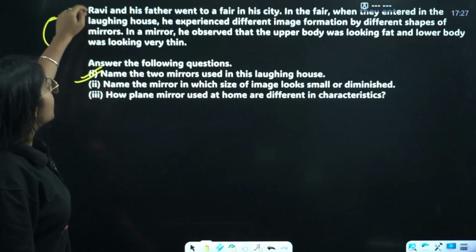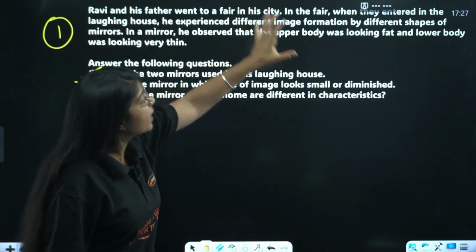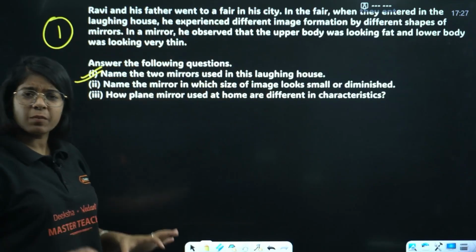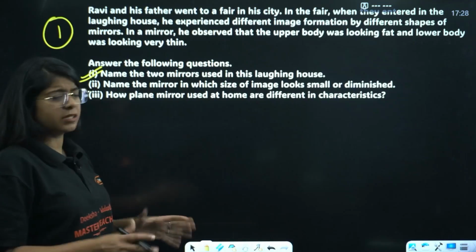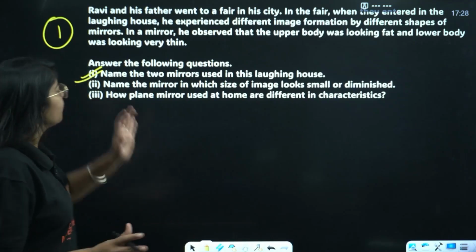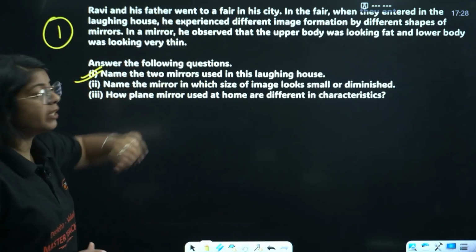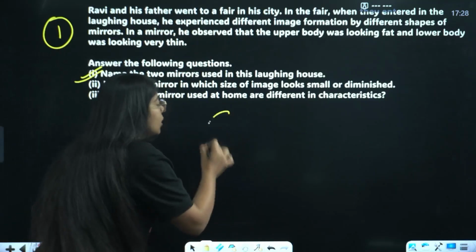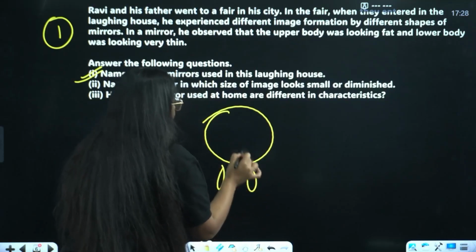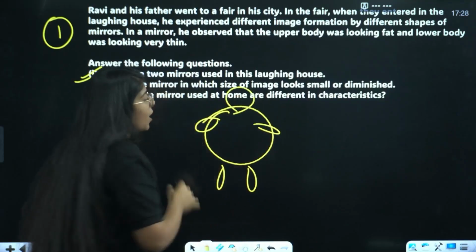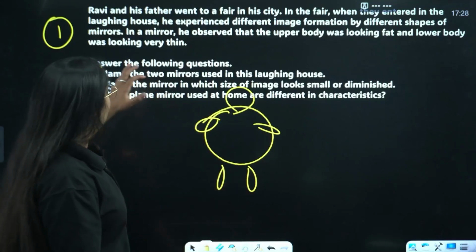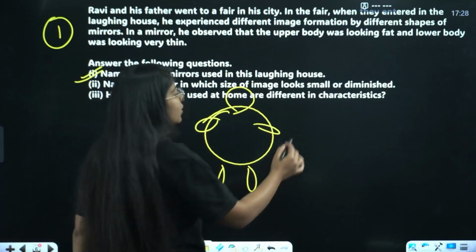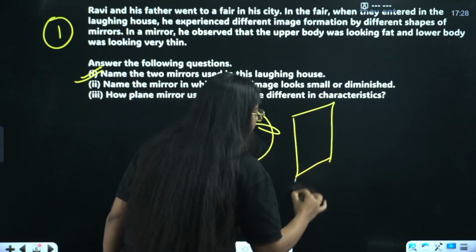So what are they saying? Ravi and his father went to a fair in a city. In the fair, when they entered the laughing house, he experienced different image formation by different shapes of mirrors. We have done these kinds of questions, very easy. In a mirror, he observed that the upper body was looking fat and the lower body was looking thin. This is somewhat how our Ravi looks. So we have to name the 2 mirrors used in the laughing house. Ma'am, this is very easy. We know that there will be two mirrors.